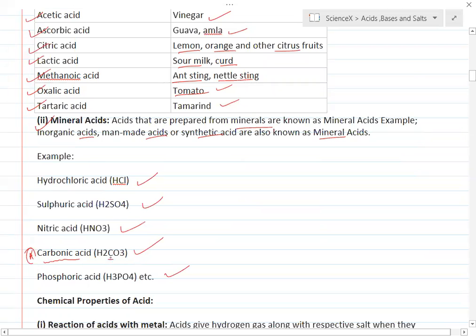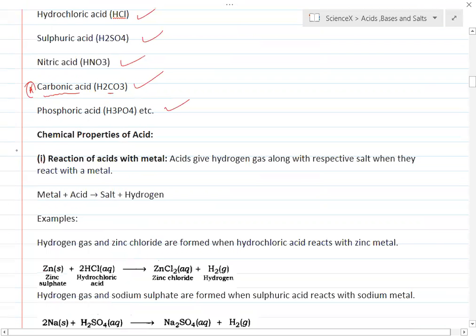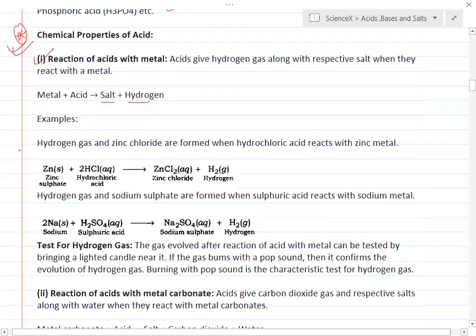This is also one important question. Now we'll discuss some chemical properties of acids. Dilute acids react with metals to give salt and hydrogen. For example, you can see here the reaction of zinc with hydrochloric acid. It gives zinc chloride, which is a salt, and hydrogen gas is evolved.